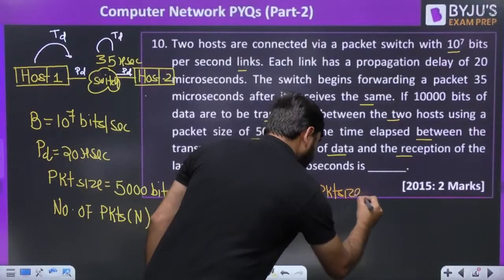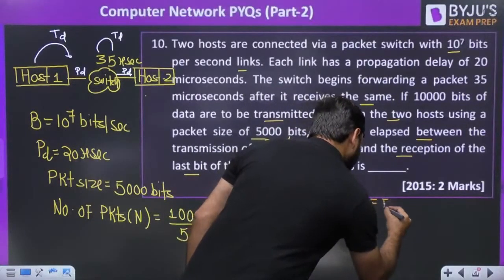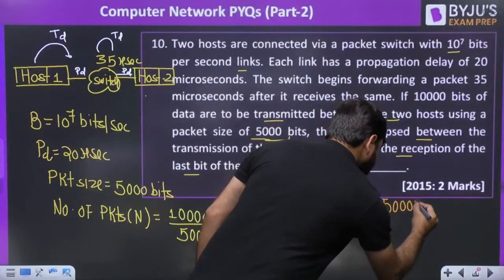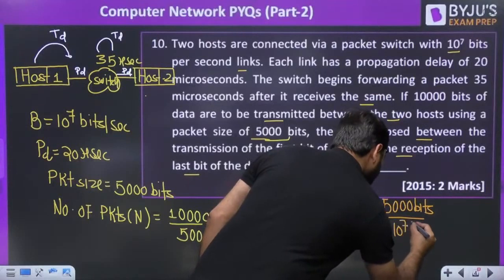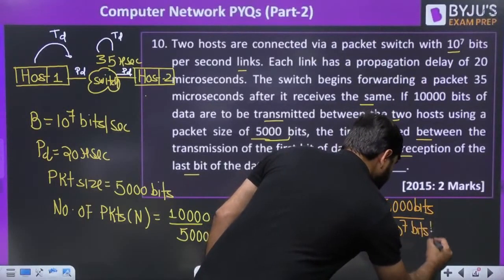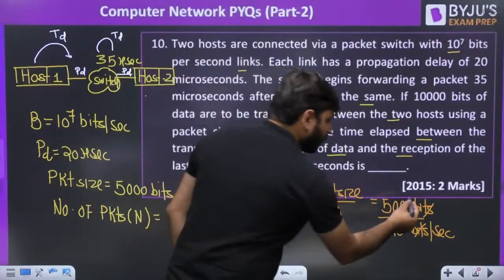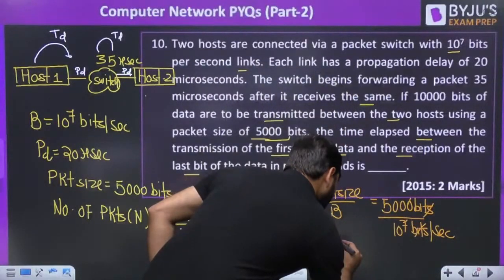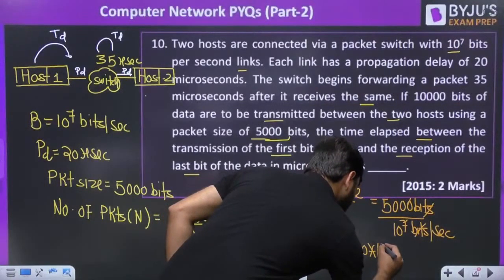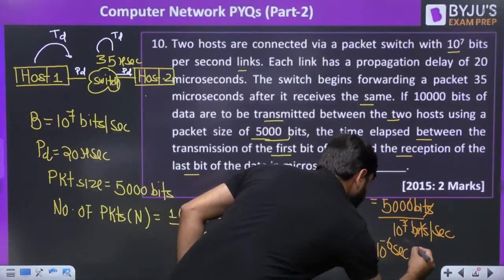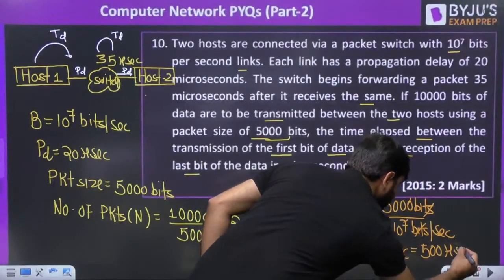Packet size is 5000 bits, divided by the bandwidth given, 10 power 7 bits per second. Bits cancel, and it becomes 500 into 10 power minus 6 seconds. So we can say this is 500 microseconds.